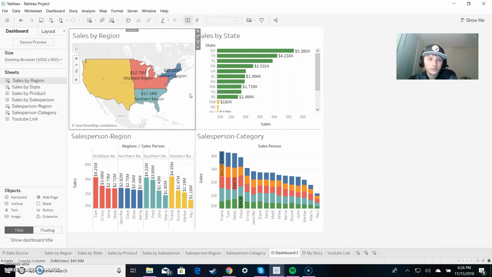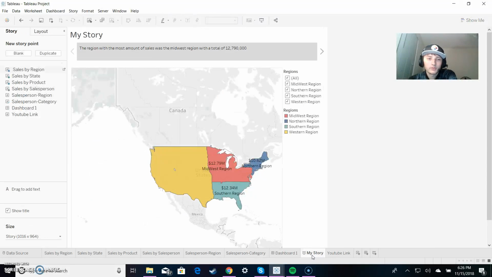And this is my dashboard. So I put in my story the region with the most amount of sales was the Midwest region, and they had a total of 12.79 million, compared to second, which was the Southern region, which had 12.34 million.